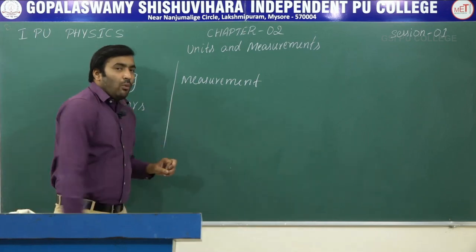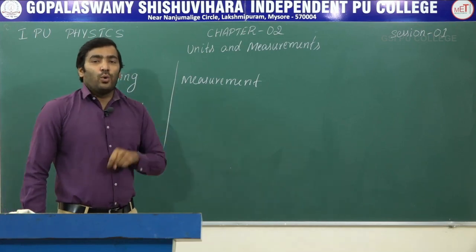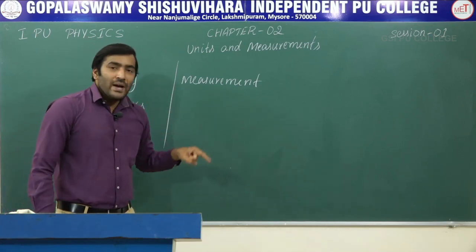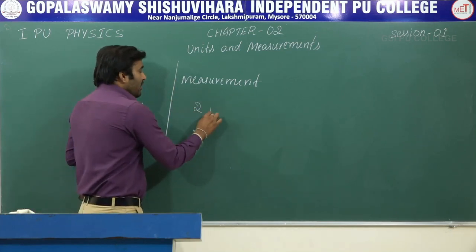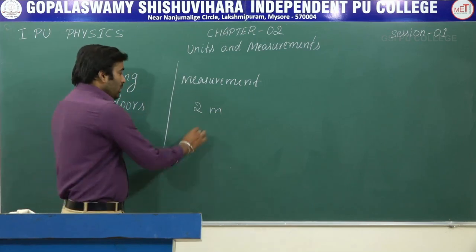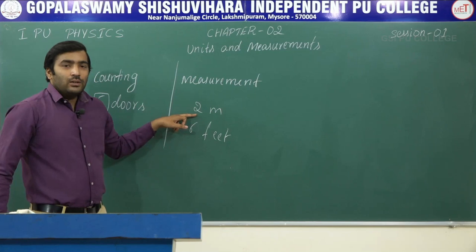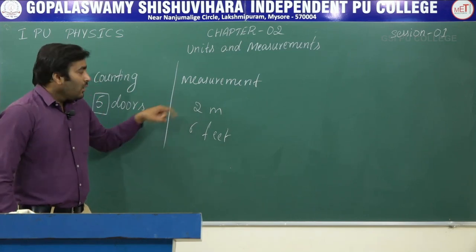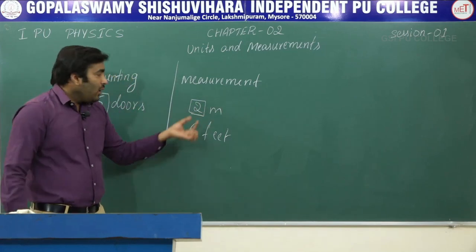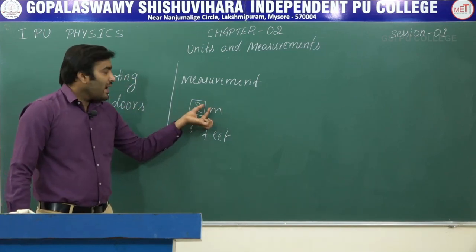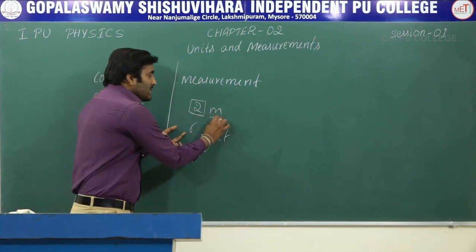They are just numerical values. But if I ask one more question, measure the height of the door, you may say the height of the door is somewhere 2 meter or 6 feet. So here we have measured it. 2 is a numerical value. Along with this numerical value, we have compared it with some reference standard. This is a meter.